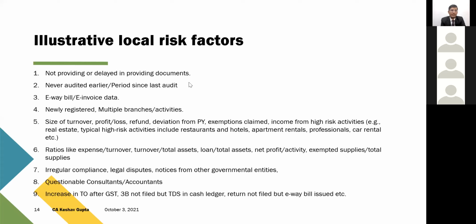Similarly, a factor can be when the assessee was last audited, or their e-way bill and e-invoice data, because the data availability with the department is immense. They have huge data. So they can check how the transactions are placed on the e-way bill portal and how the e-invoice portal reacts. And I'm sure you must be aware that nowadays the e-invoice portal is also floating mails. They are sending mails that they have identified certain error codes, like 20 or 25 error codes, and for those error codes there is an error and there is a solution.